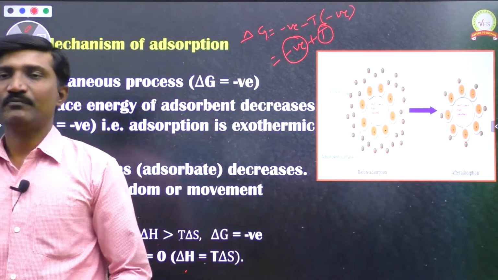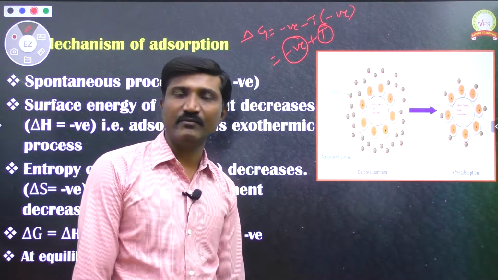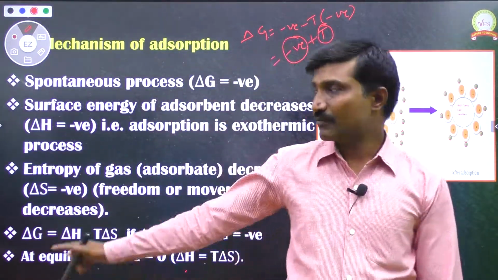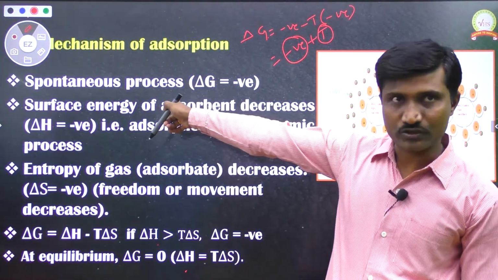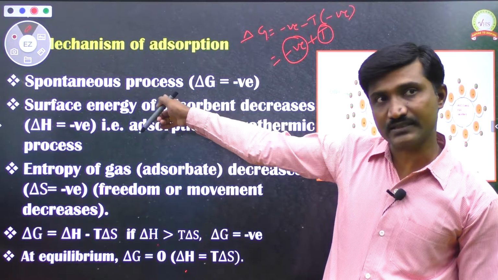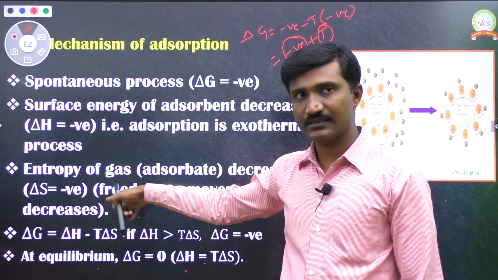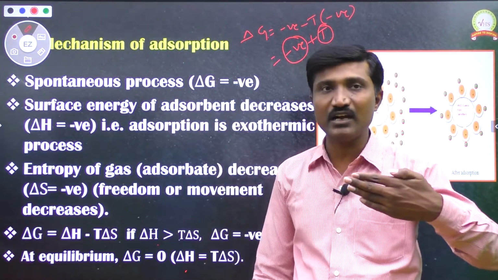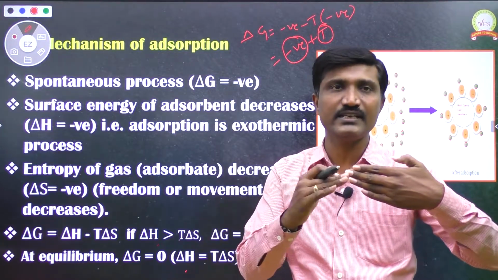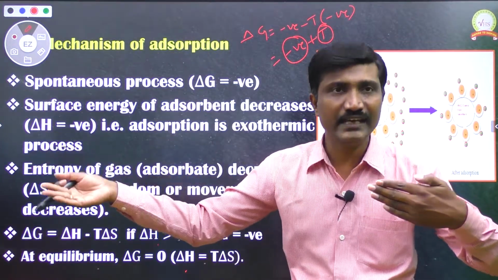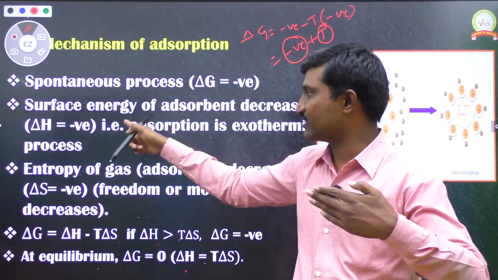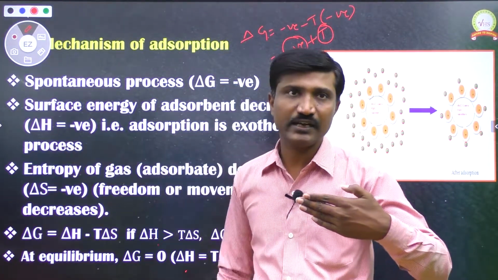So why is adsorption process taking place simultaneously? It means in that process delta G is negative. Why is it giving a negative value? Due to these two reasons. With respect to the adsorbent molecule, surface energy decreases, so that energy is released to outside in the form of heat, so it is an exothermic reaction where we show delta H as negative.